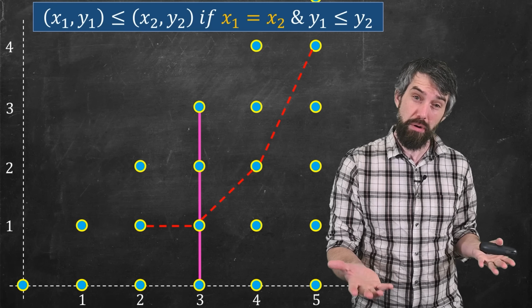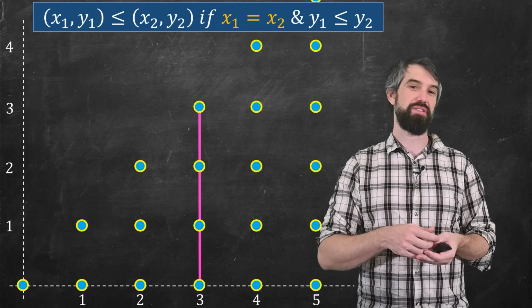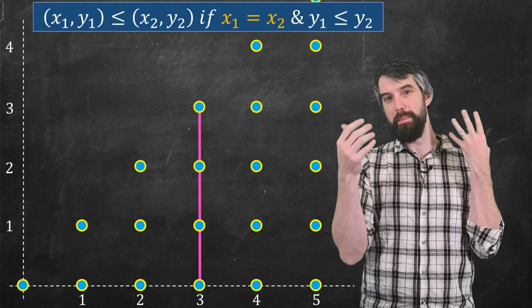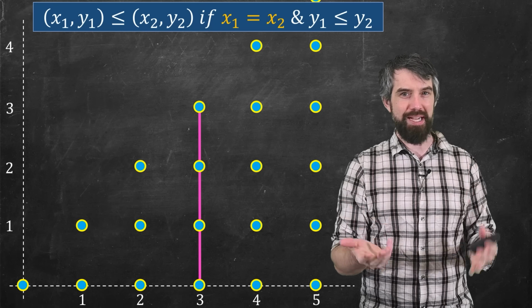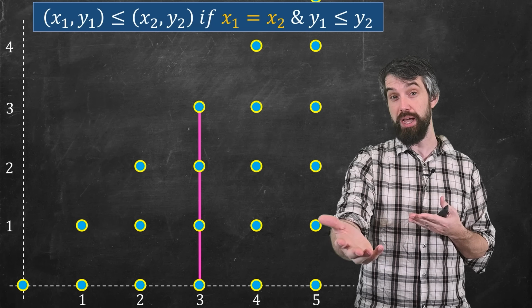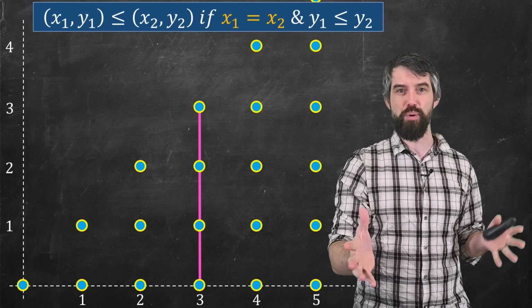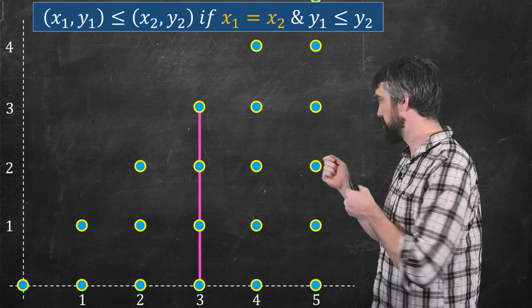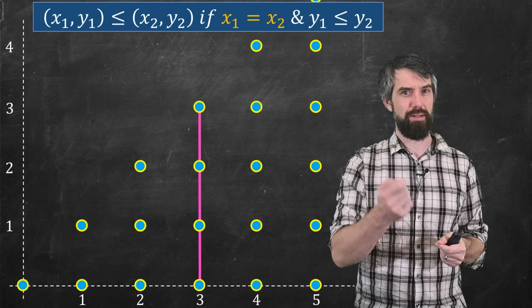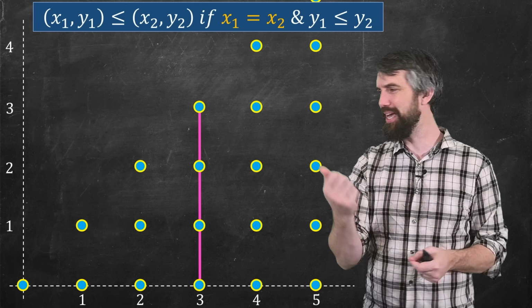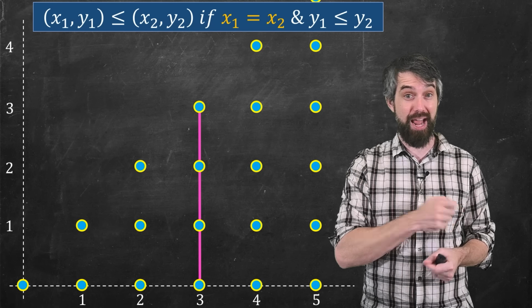Can I make a fishbone in this particular structure? I could have started at 4, 0 or 5, 0 or a billion, 0, but no matter where I start, my chain is definitely finite. But if I want to make a fishbone, and I want to take all the other points and connect them via antichains to this, well, I have infinitely many points to connect to this finite spine. I'm going to have a problem.